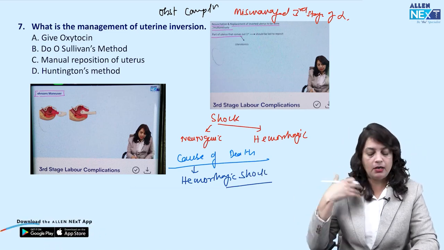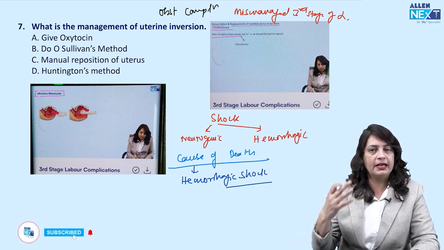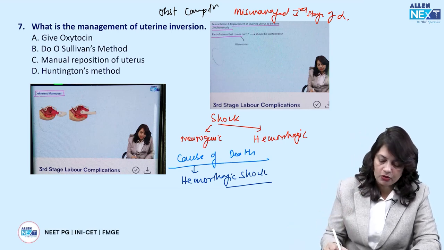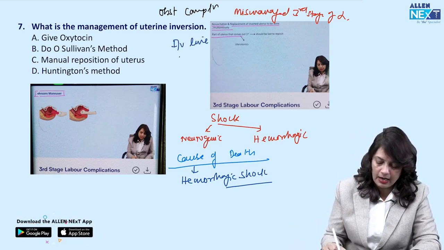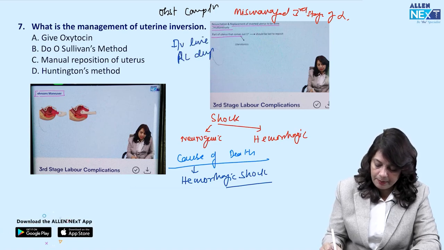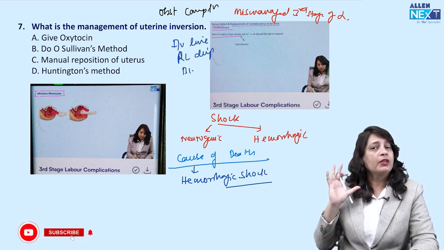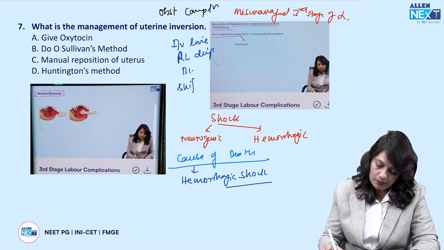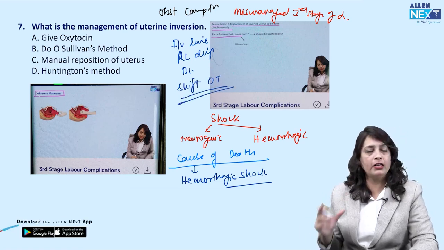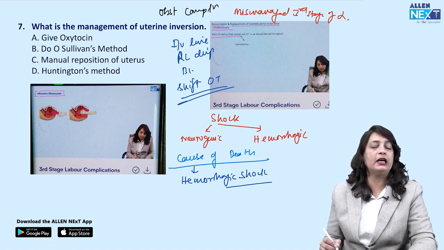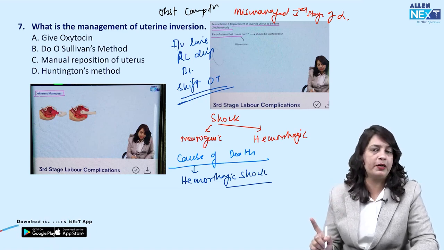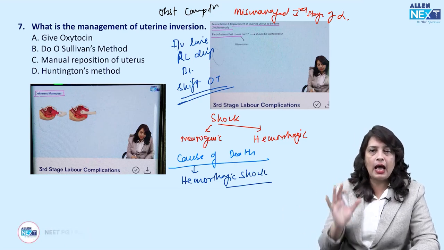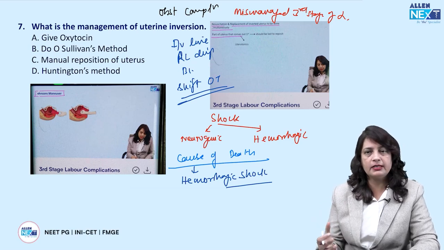So if acute inversion has occurred, whether the placenta was intact or the placenta has been delivered, the first step is always to call for help, start an IV line, start the ringer lactate drip, arrange for blood, and manually reposition the uterus. The patient has to be shifted to the operation theatre. Always shift the patient to the operation theatre. No oxytocin, no management should be done in the labor room. Okay, so shift the patient to OT, take the consent, and ask the anesthetist to give general anesthesia.